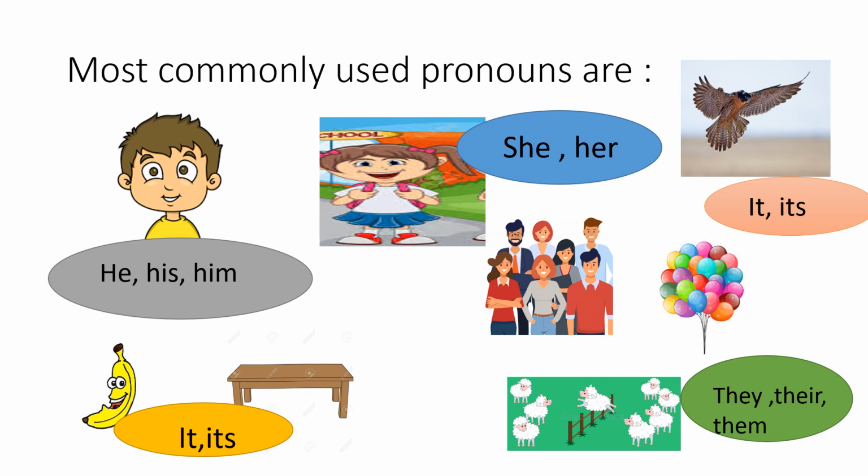The shepherd is watching them. Got it? When the sheep comes in the end of the sentence, we will use them. So these are the most commonly used pronouns. Actually, we use them very often when we speak sentences. The word that we use for a noun is called a pronoun.